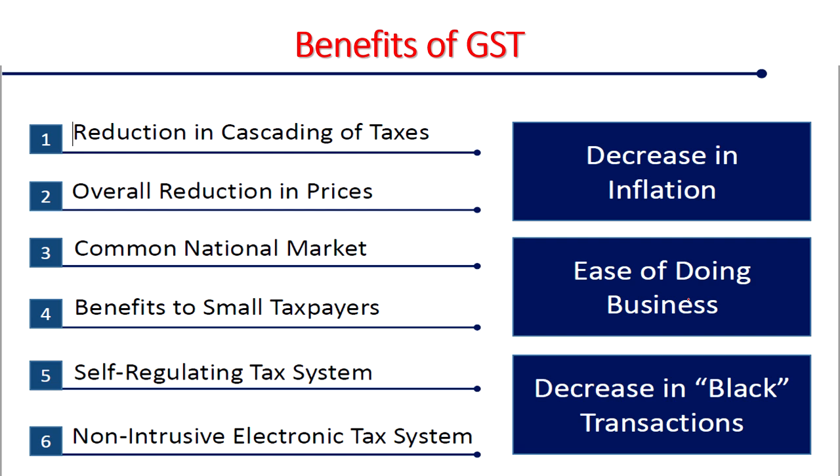Now coming to the benefits of GST. Whenever GST is imposed by subsuming some 17 types of indirect taxes and 23 types of cesses, there is a reduction in the cascading of taxes. That means a decrease in inflation, an overall reduction in prices, and a common national market. There is ease of doing business for those MNCs who are willing to do business in the country. They may find difficulty if one state imposes less tax and another state imposes more tax. For example, in Gujarat they may impose less tax when compared to UP.